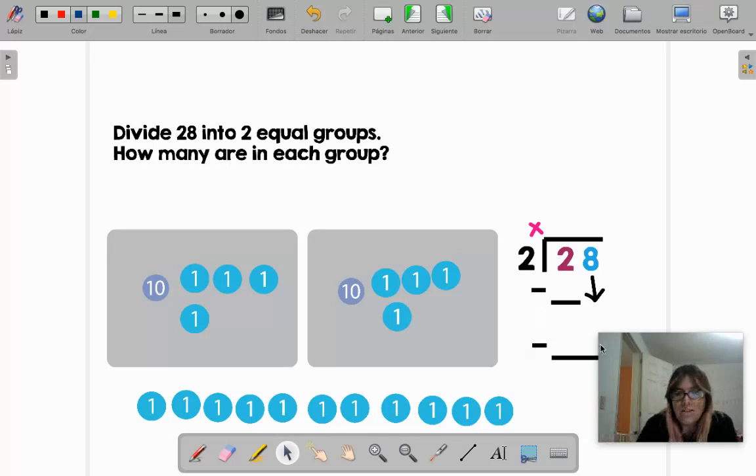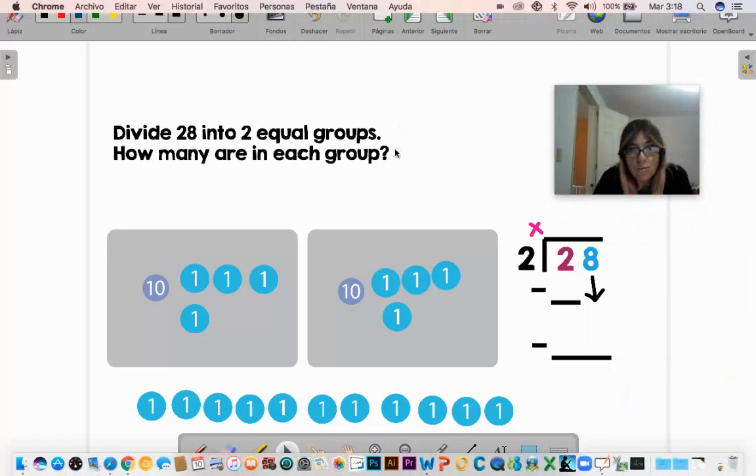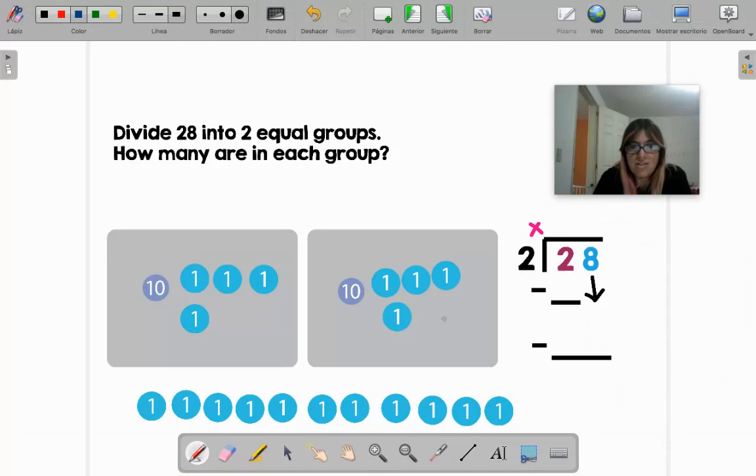Okay? Now let's do it fast. So you can already put here 14. Okay? Now let's do it here super fast. This is just extra. Like I told you, first you look at the one that is next inside the house, that tens. Only in divisions you begin with the tens, or the number, because then later I can put a number here. So now this is not tens, this would be hundreds. So it's better if you just say, this is outside of the house, so you begin with the number that is the neighbor, like the red, the one that is next, inside the house.